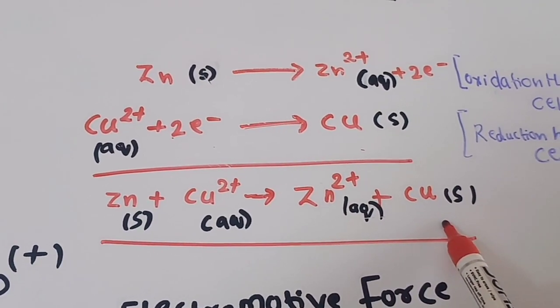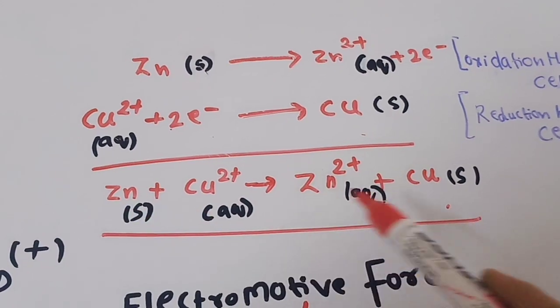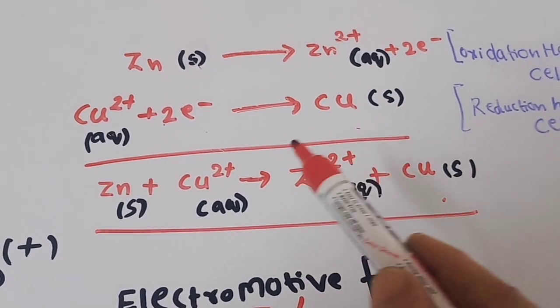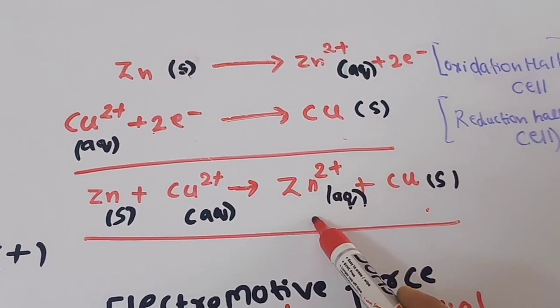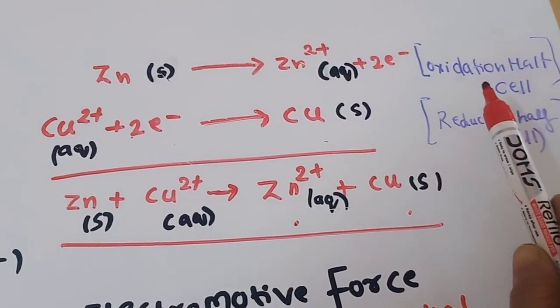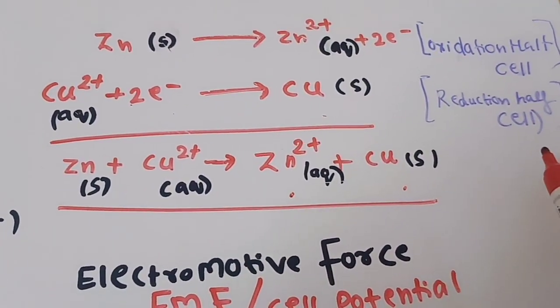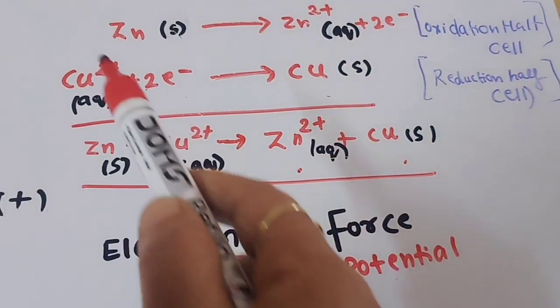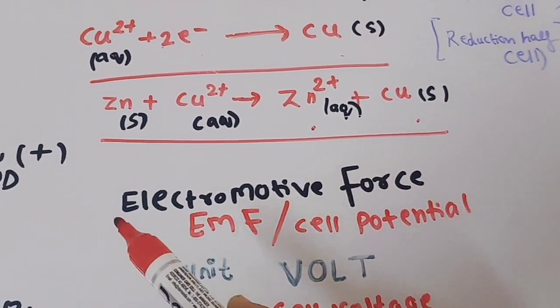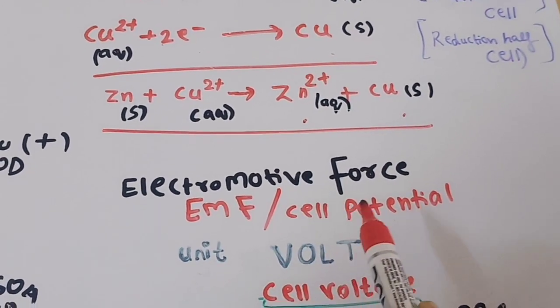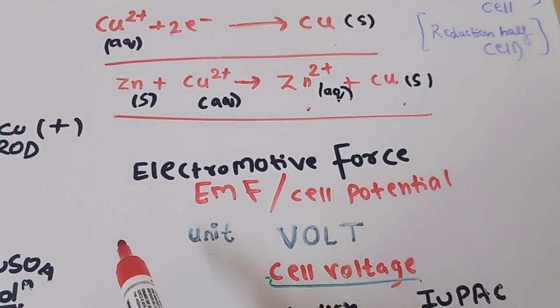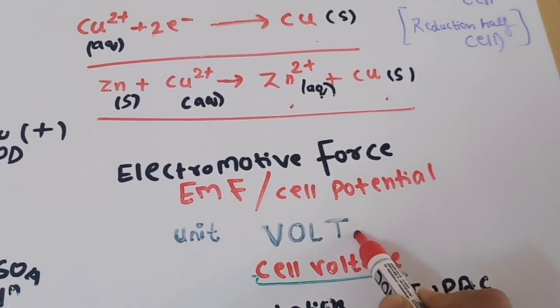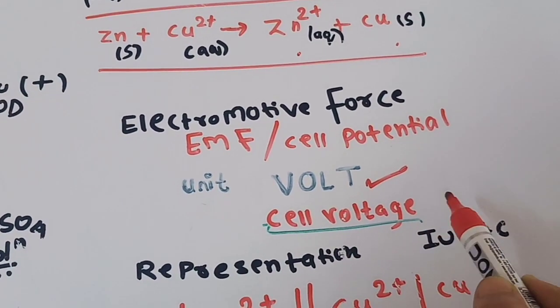Solid copper is deposited, so as we have already said, the weight of the copper plate will increase and the zinc will decrease. This is known as the oxidation half cell and this is known as the reduction half cell. As already discussed, because of the two forces the electromotive force is produced, also called the cell potential, and the unit of the electromotive force is the volt, so we can also call it the cell voltage.